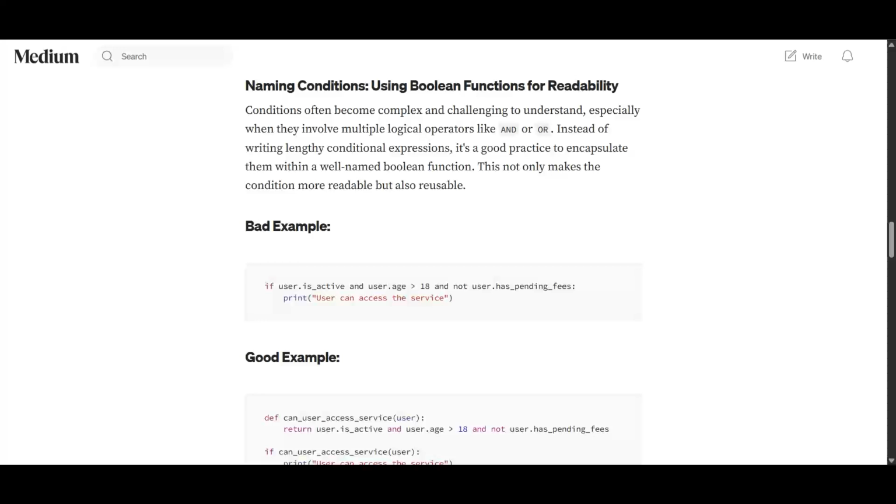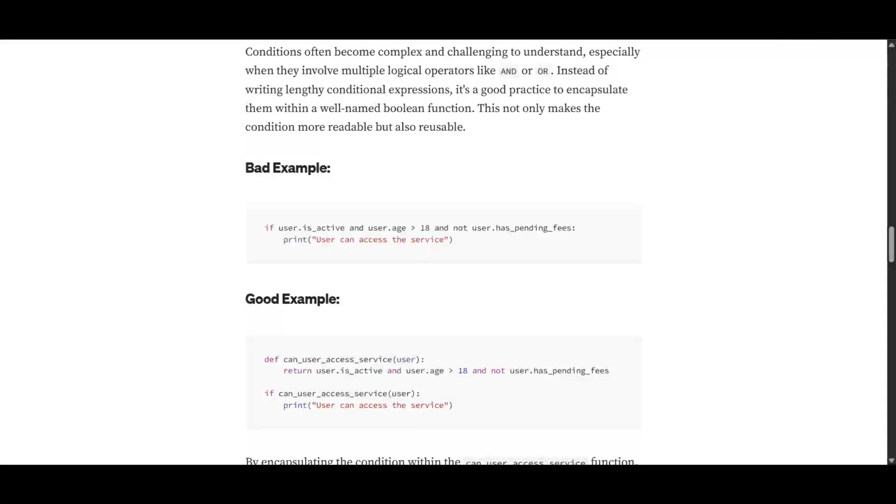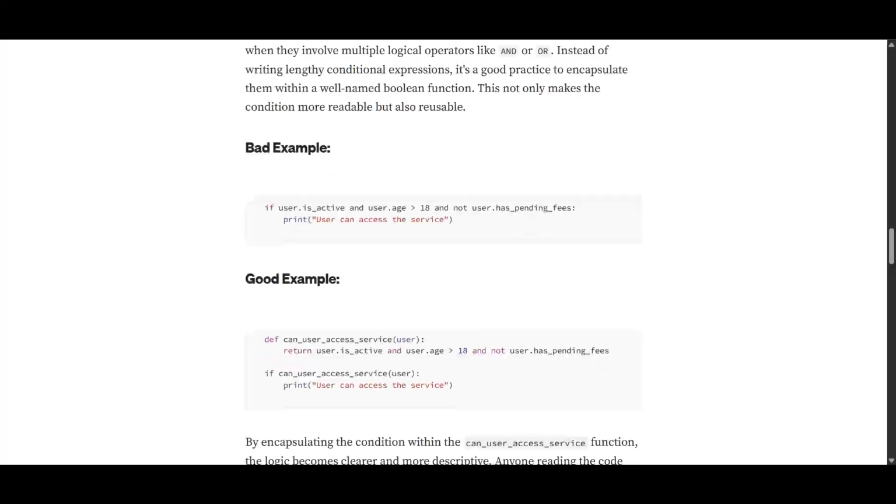And when we want to change this condition, for example, change this 18 to 19, we need to look for this condition all across our code, and we need to edit that in different places, which takes us a lot of effort and energy. So to avoid this, we can just put it inside a function and use that function in different places, so that when we are going to change the condition, we just have to edit one place, and it is going to be applied all over our code base.